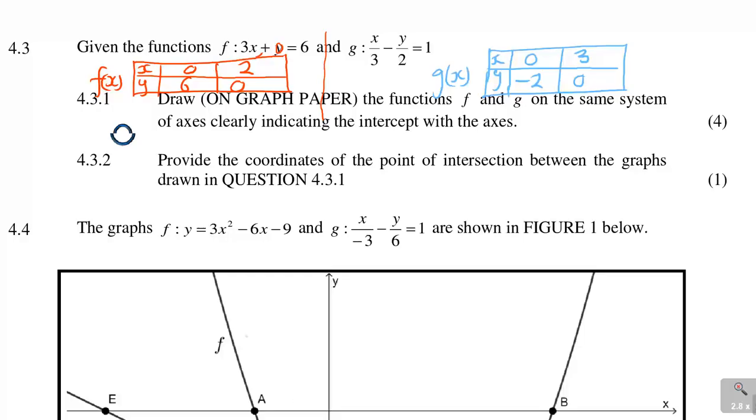So remember, first thing you need to do on your graph: these are the y-axis, you need to label them, and these are the x-axis. Very important to do. Then you have to mark your graph. Now go back and look at your points. The highest value of f of x, of y, is 6, and the lowest value is actually not showing, there is no negative. And on the other one, g of x, the lowest value is minus 2, the highest value is 3. So your graph must be within that range.